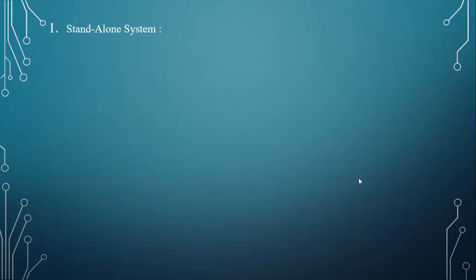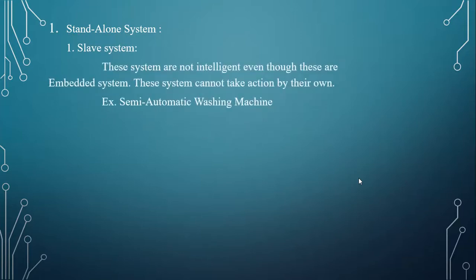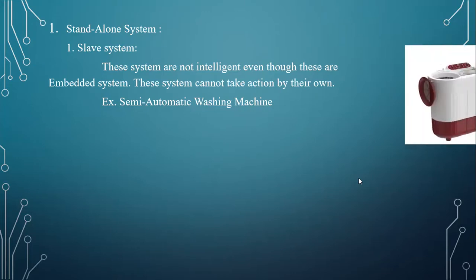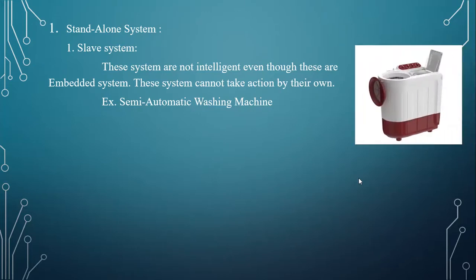A standalone system is of two types: slave system and independent system. What is a slave system? These systems are not intelligent even though they are embedded systems. They cannot take action on their own. Example: a semi-automatic washing machine.